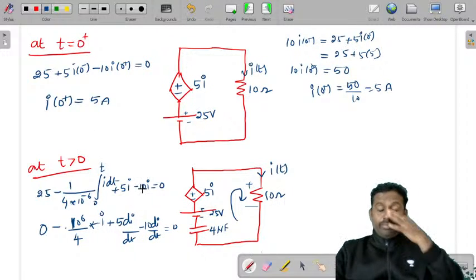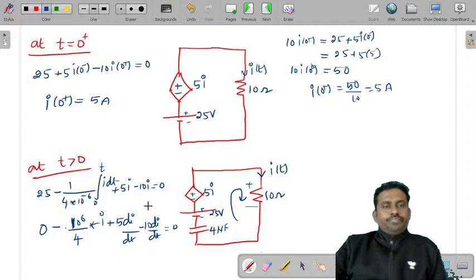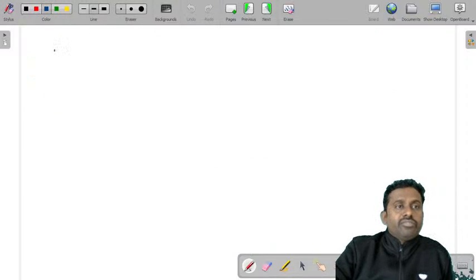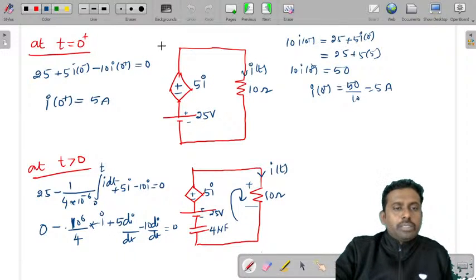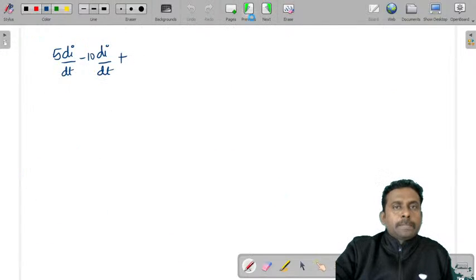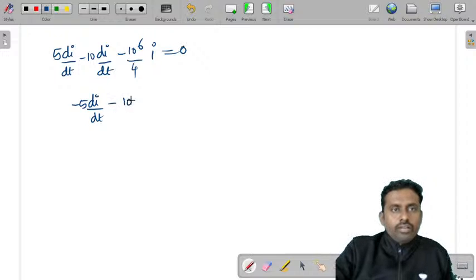So we can write this as minus 5 di by dt minus 10 power 6 by 4 I is equal to 0. 10 power 6 by 4 is 25 into 10 power 4.